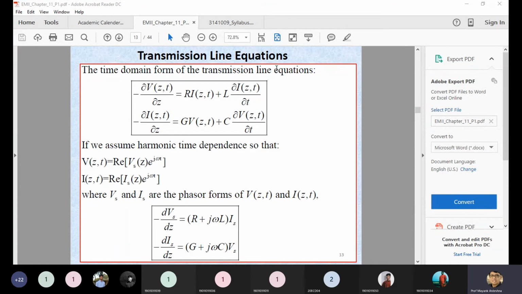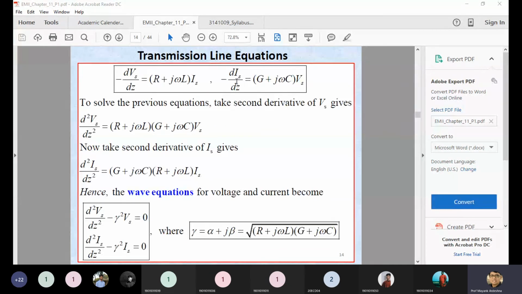So these two equations, V(Z,T) and I(Z,T), we are mentioning in terms of the magnitude as well as the sine wave. It means it's a function of the harmonics. So that's why you can see over here V(Z,T) and I(Z,T), which is nothing but the real part of your Vs. It's nothing but your magnitude. We have just taken the real part of your signals, which is magnitude, as well as e raised to j omega t, because this signal is a time varying behavior, and e raised to j omega t is nothing but cos omega t plus j sin omega t. So it's basically harmonics. So this whole part they are mentioning in terms of the Vs. So that's why you can see the Vs and Is over here.